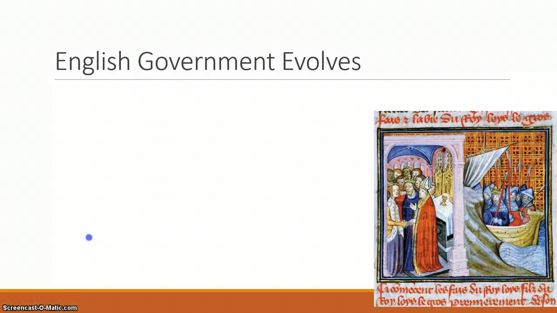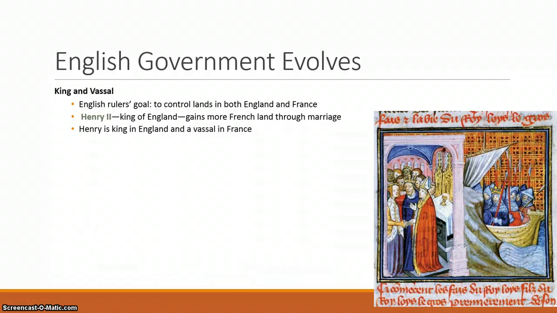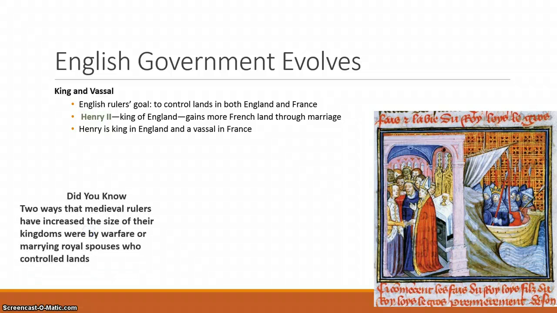English government evolves. English rulers wanted to control both England and France. Henry II, son of William the Conqueror, becomes king. He gains more French land through marriage. Henry is king in England but a vassal in France.